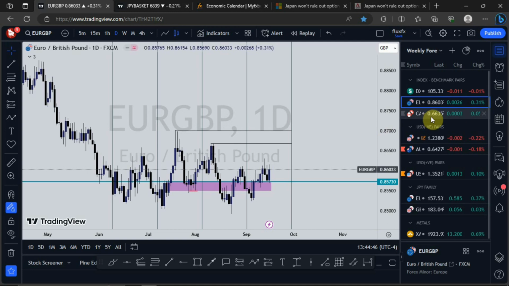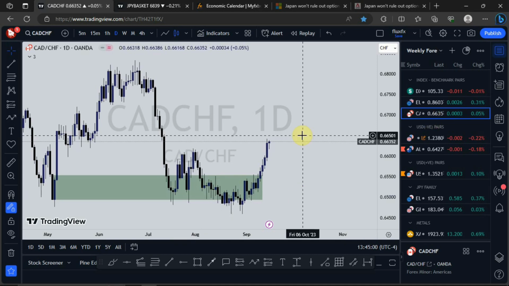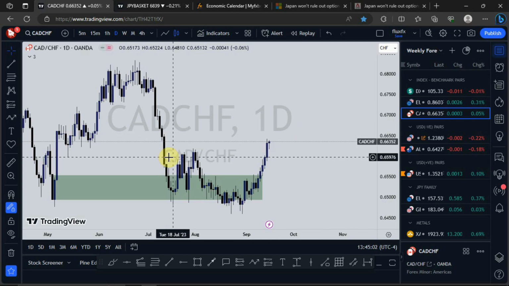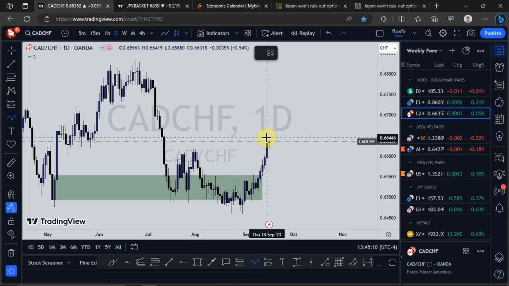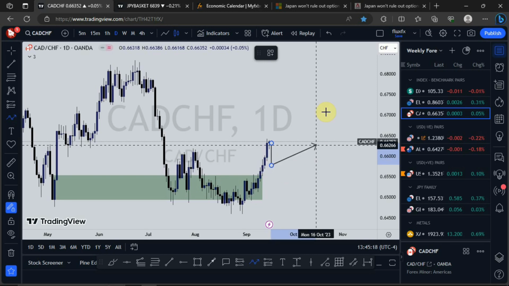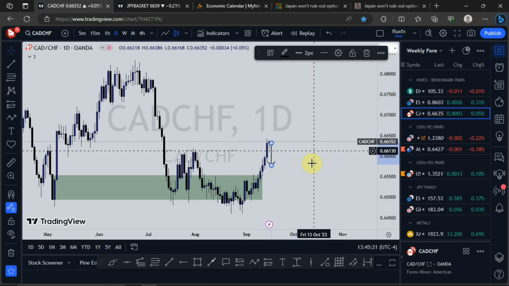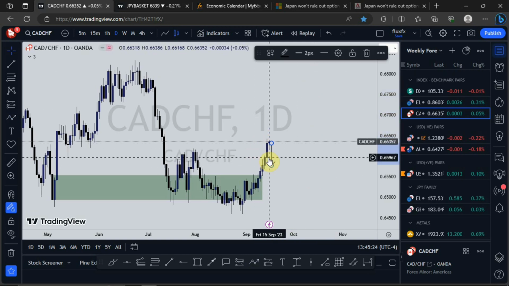Let's look at what is happening on CAD CHF. Just as I made you aware of last week, I was expecting price to finally push to the upside, and it did. You've taken out a swing high right here, and right after a swing high is taken, what you expect to see is a higher swing low formation, which I'm expecting to form going into next week. Then we see a continuation to the upside. So that is going to be my expectation so far as CAD CHF is concerned.